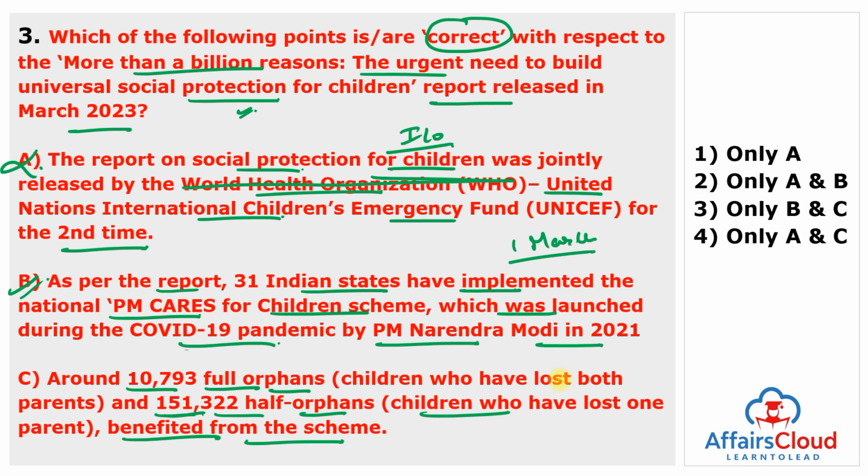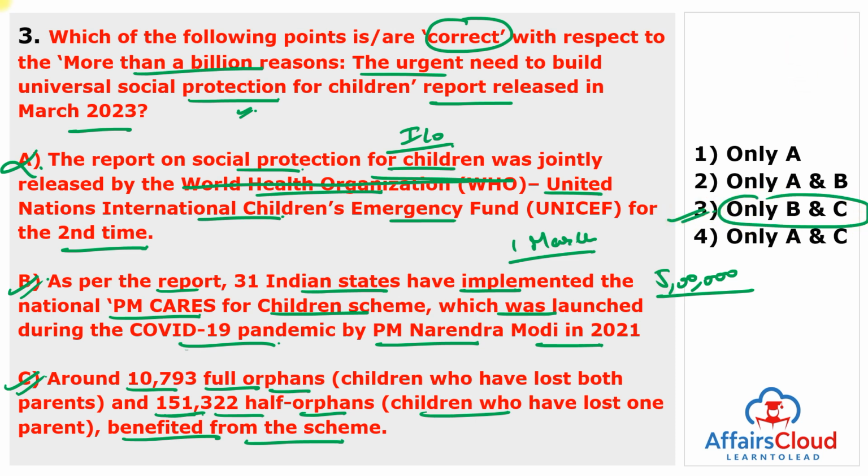The report also mentioned the National Ayushman Bharat Health Insurance Scheme of the Indian government, which has provided health coverage of almost 5 lakh for all eligible children. So, this statement is also true. It means only B and C statements are correct. The answer of this question is 3, B and C.